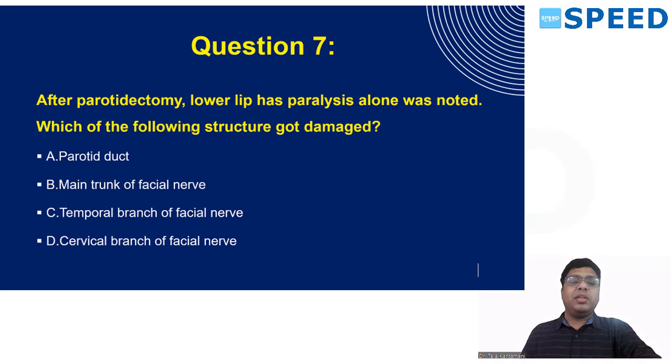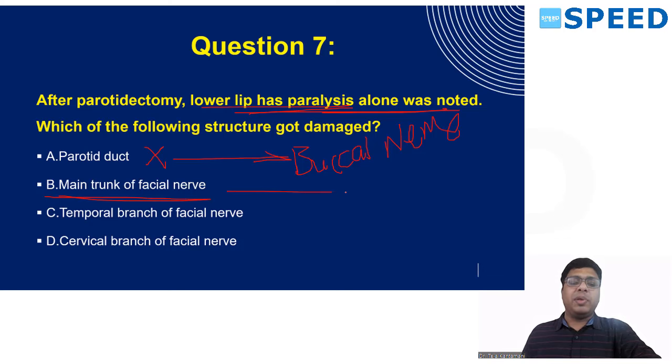After parotidectomy, the patient has lower lip palsy alone, which was noted. Which of the following structures got damaged during surgery? Parotid duct? If it is parotid duct damage, it is closely related to the buccal nerve, where you cannot do a balloon type of cheek. If it is the main trunk, it's not the lower lip alone. It would have been mainly concentrated on the eye branch, that is temporal or zygomatic branch. So it's not temporal because eyes, they didn't comment, vision is good. That's what we have to assume.